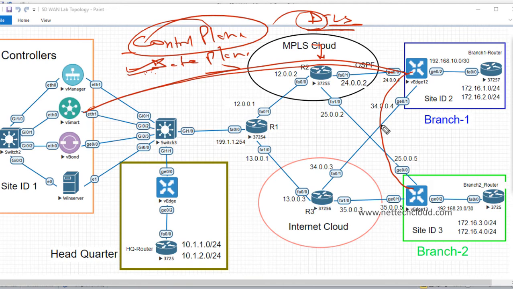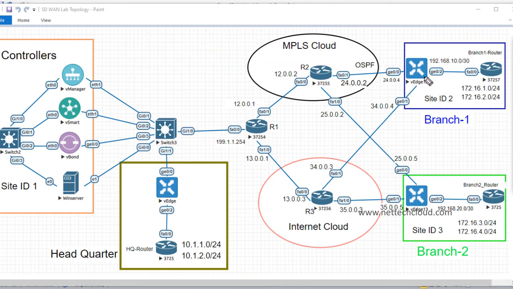If we want to manipulate or play with the timers of BFD and so on, that is possible. But in general, you don't need to do anything. So BFD runs inside the IPsec tunnel, and we really don't care about BFD and DTLS and all that. And here there are different routes.